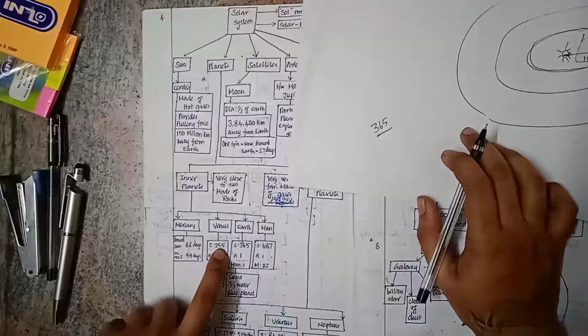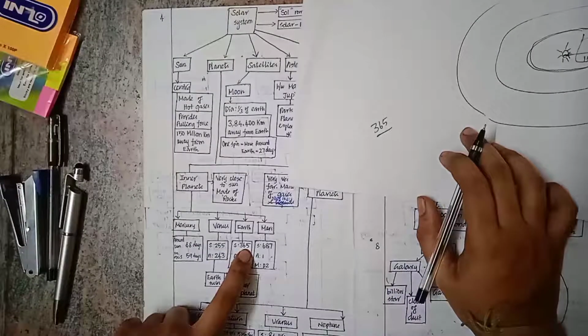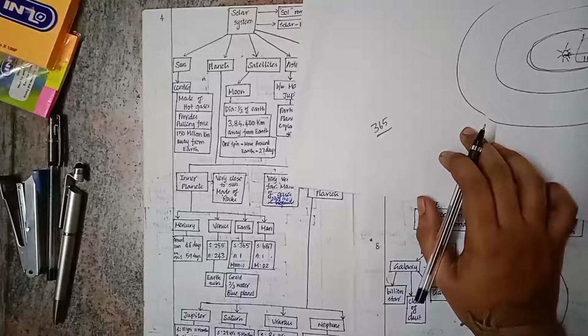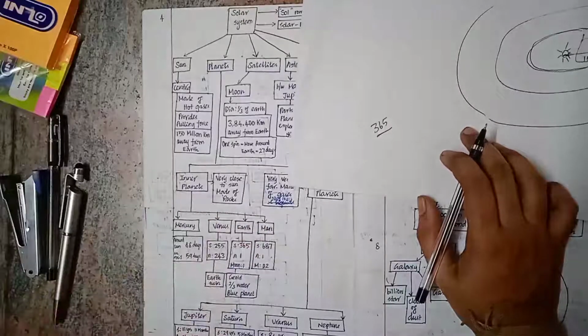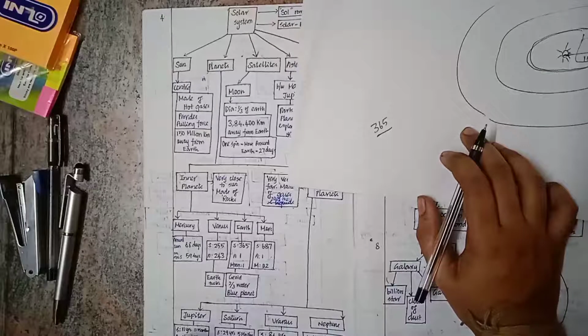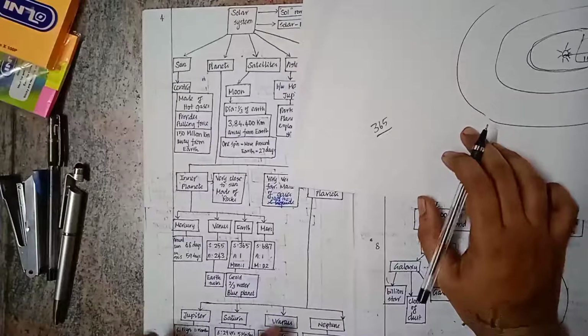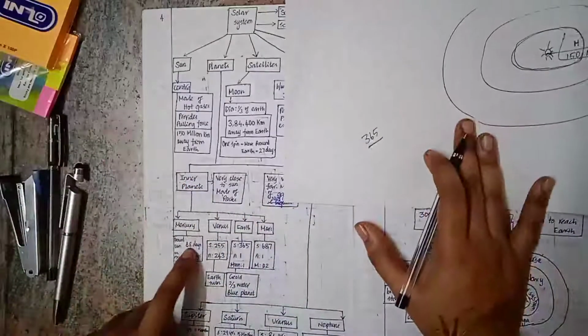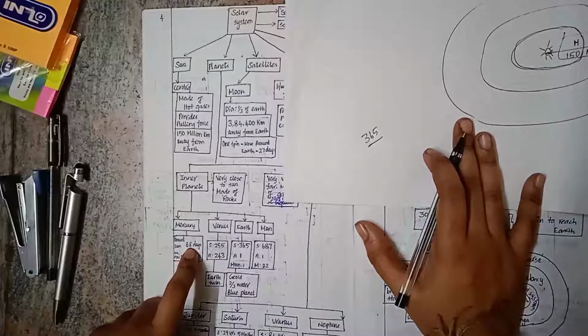Venus takes 255 days, Earth takes 365 days, Mars 687 days, Jupiter takes 11 years 11 months. So see the difference. Jupiter takes 11 years 11 months, and Saturn 29 years 5 months, Uranus 84 years, and Neptune 164 years. So Neptune takes the maximum amount of time, whereas Mercury takes the least amount of time.